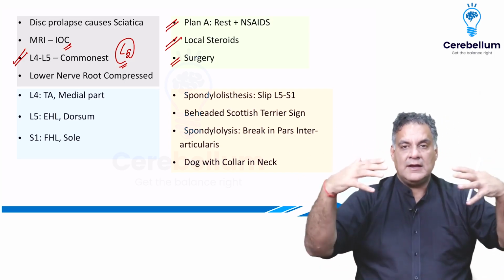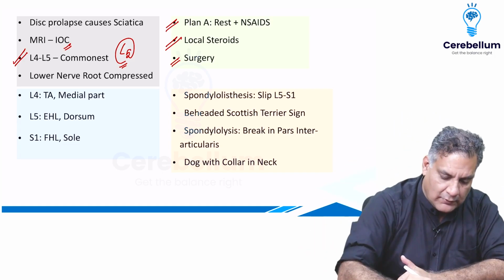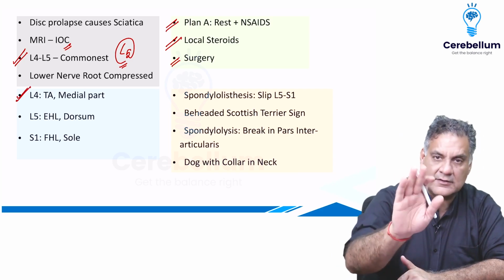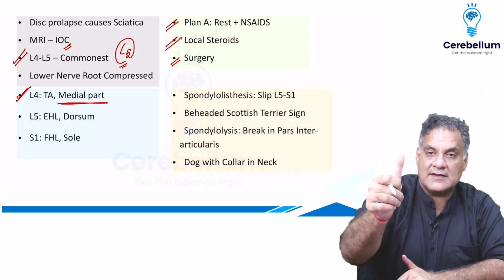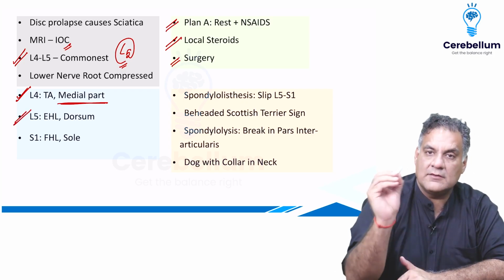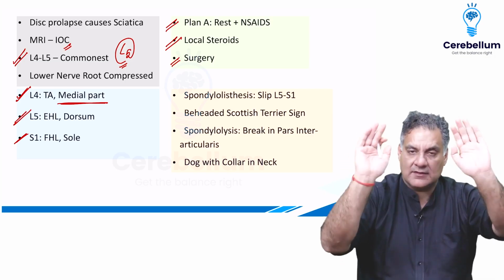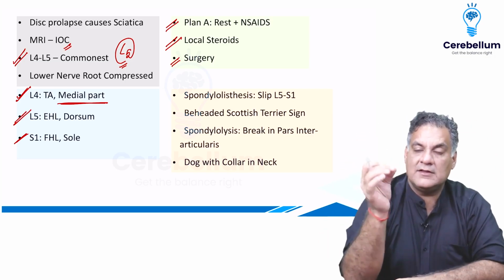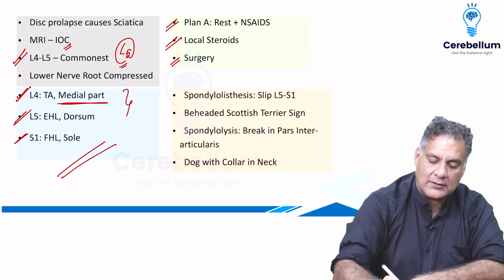Whereas in lower limb, L2 is hip flexion, L3 is knee extension, L4 is tibialis anterior, that is ankle dorsiflexion, and supplies the middle part of the foot. L5 is extensor hallucis longus, great toe going into extension, and supplies the dorsum of the foot, including the great toe all around. S1 is flexor hallucis longus, great toe going down, and sole with little toe all around. All right, so this is important to find out which nerve is impinged.